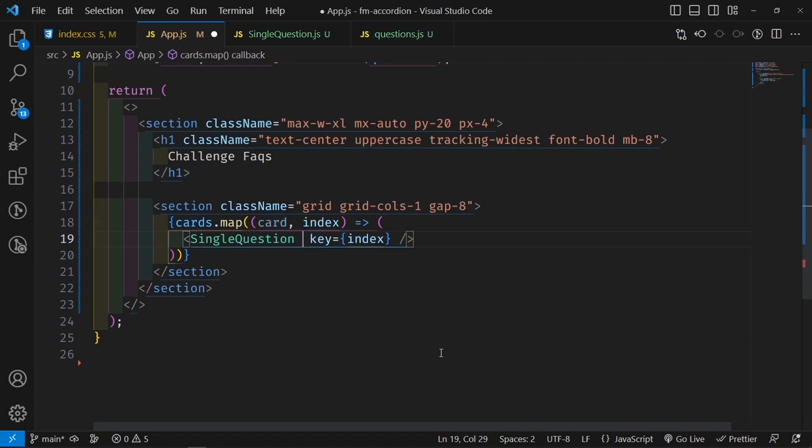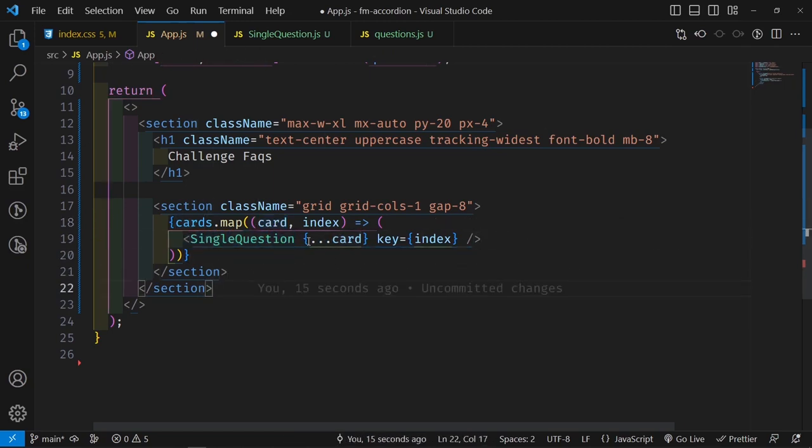And the way we do that is by adding in our curly brackets here and then saying dot dot dot card. This is called the spread operator in JavaScript, and what it does is it just tells JavaScript to take all the properties that are remaining inside here and then pass them inside the single question component.